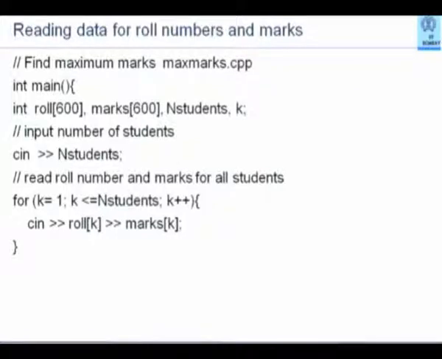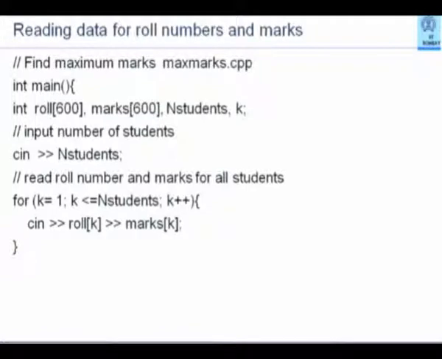Here is an example of large data. So I have roll numbers and marks for, let's say, my students of CS 101. I don't know exactly how many, but I know they are not more than some 500 something. So I'll define two arrays, roll and marks, 600 each. Capital N followed by students is the number of students.